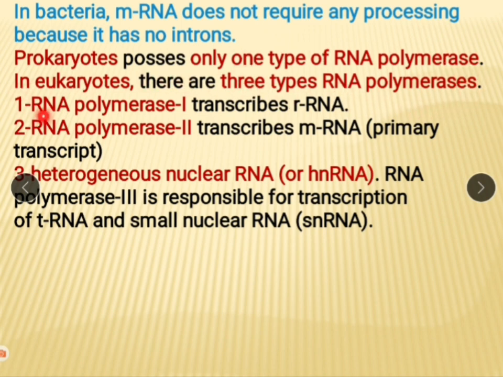That is, RNA polymerase first transcribes rRNA. RNA polymerase second transcribes mRNA, the heterogeneous nuclear RNA or hnRNA. And RNA polymerase third is responsible for transcription of tRNA and small nuclear RNA, which is also called snRNA.